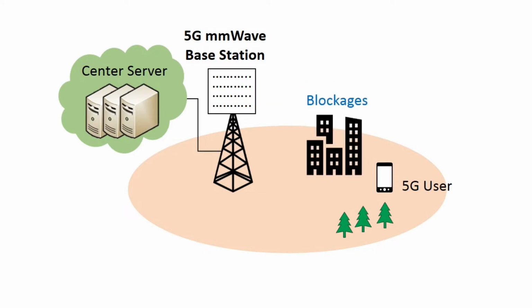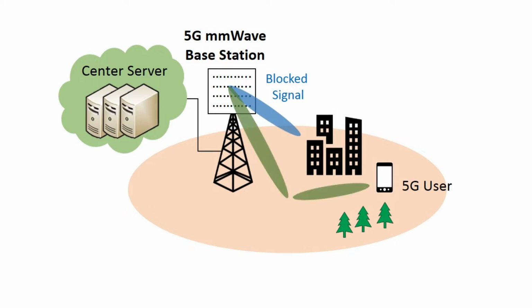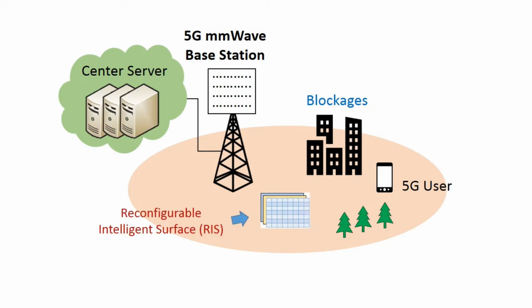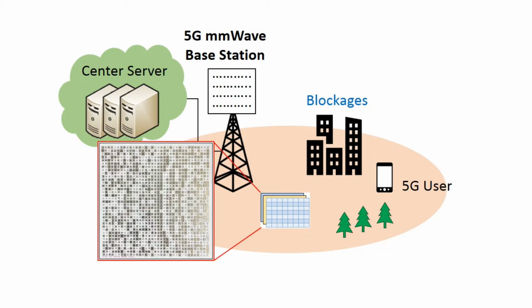However, if we have blockages, the wave signals will be severely blocked. Non-line-of-sight transmission may also take place with weak signals. All these problems lead to disconnection and low service quality to the 5G users. Therefore, Reconfigurable Intelligent Surface, or we call RIS, is employed as a powerful solution.